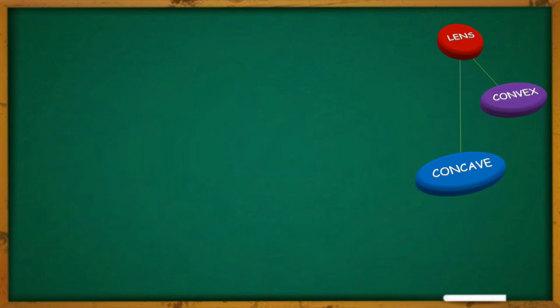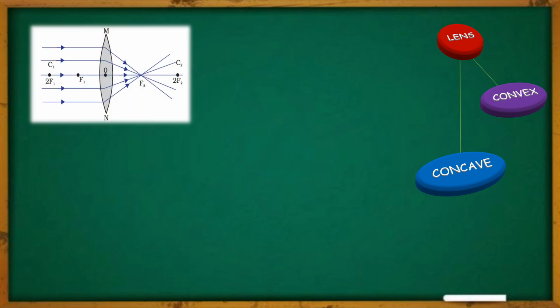In my previous video, I told you about spherical mirrors. In this video, we will study spherical lenses. So like spherical mirrors, we also have spherical lenses, and those are of two types. One is concave lens, another one is convex lens. This convex lens is also known as diverging lens, and concave lens is also known as converging lens.